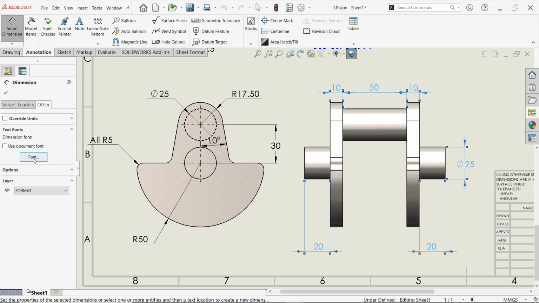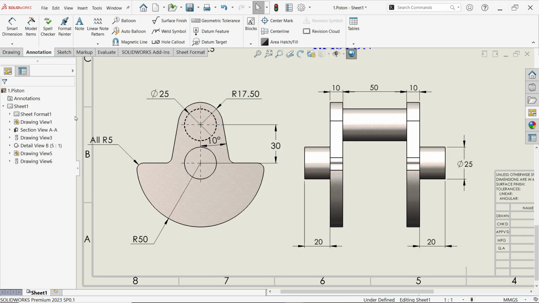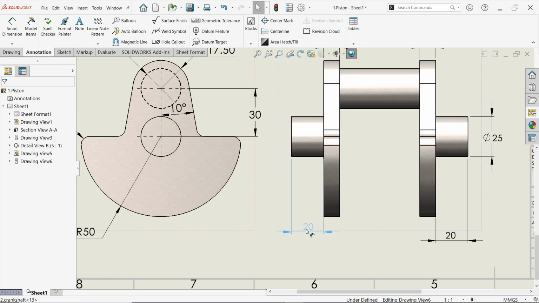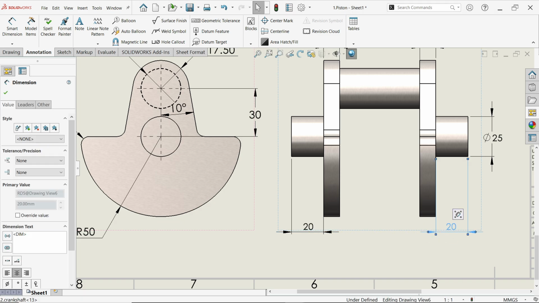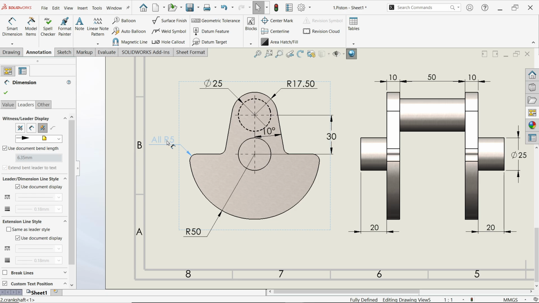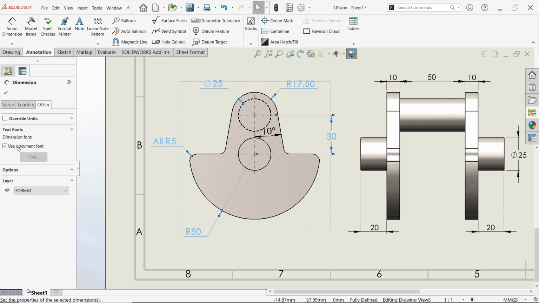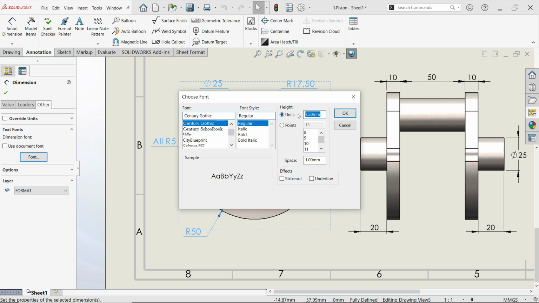Format, font size 3 millimeter. Okay. Now it looks perfect. Make it a little nearer. Even though, okay, that seems good. Okay, that is also okay. Three.